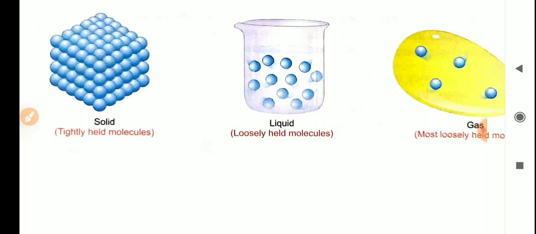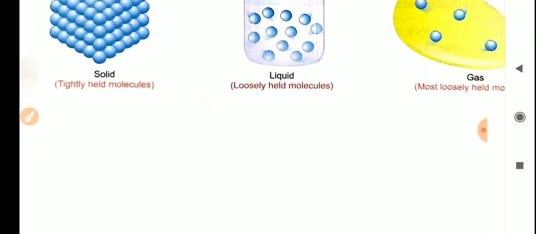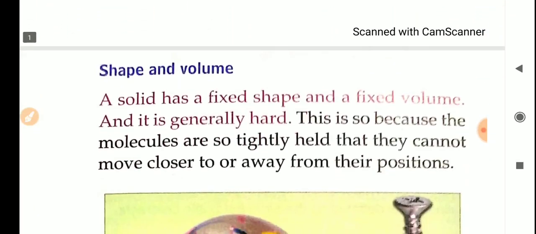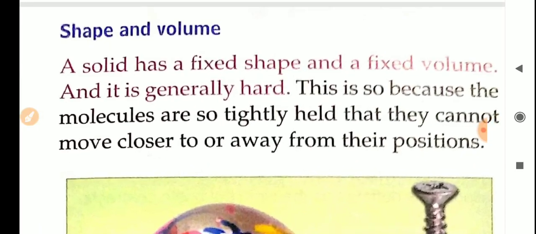And today, on the basis of this intermolecular space and force of attraction, we are going to study the properties of solid, liquid and gas. What are the properties of solid, liquid and gaseous substances? Okay, so the first property we are going to study is shape and volume.